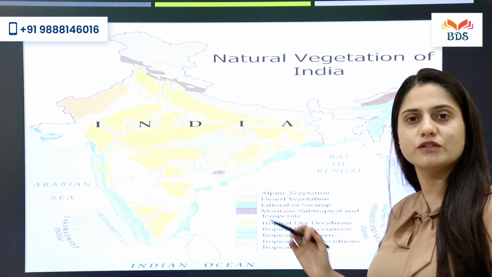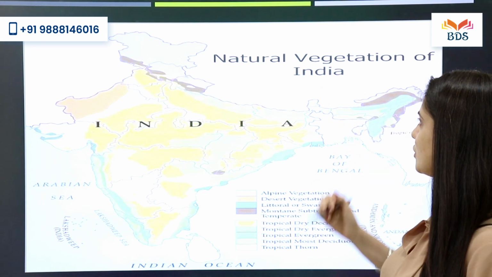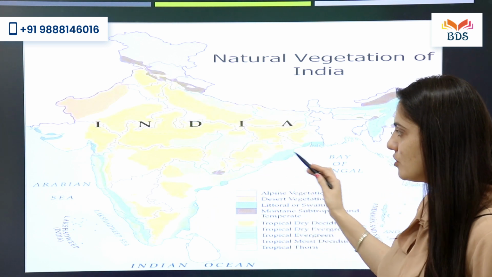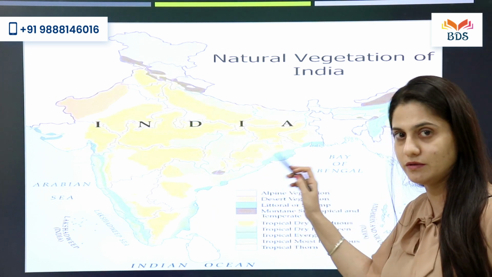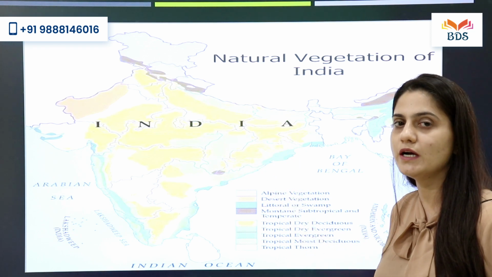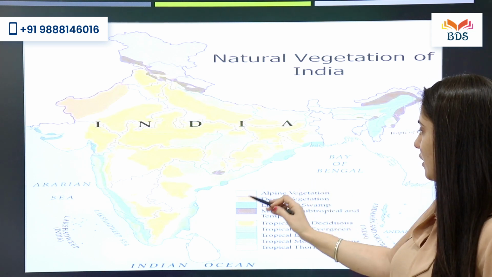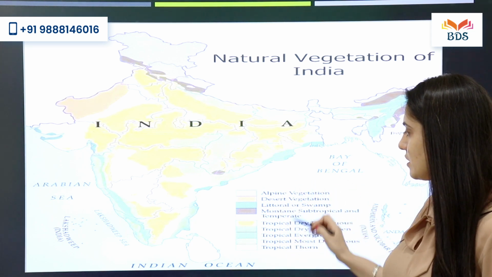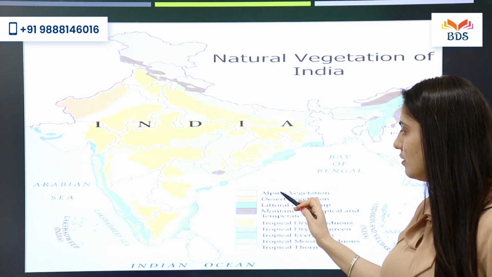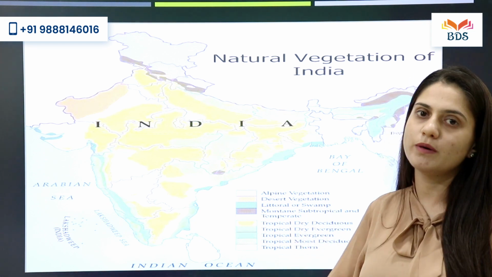So as you can see on the screen, there is an image which shows a map of a nation and it gives information about natural vegetation of India. You have various colors mentioned in the map, but do remember that there are no places highlighted. So the areas have not been highlighted in the image. The only information available to you is a few types of vegetations discussed on the side, and it also shows what kind of vegetation each color depicts. So how should we go about such questions?